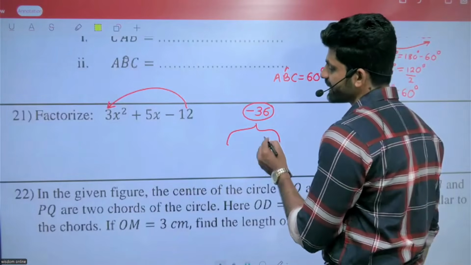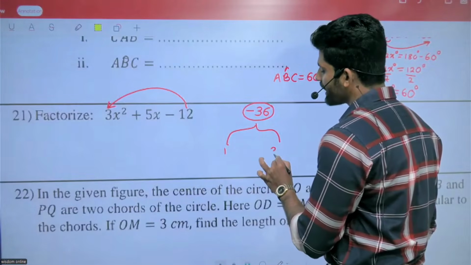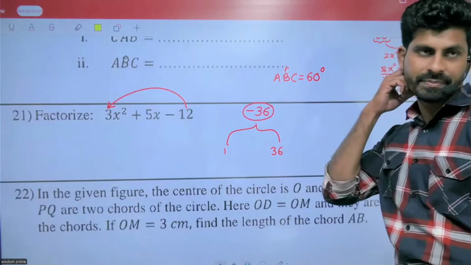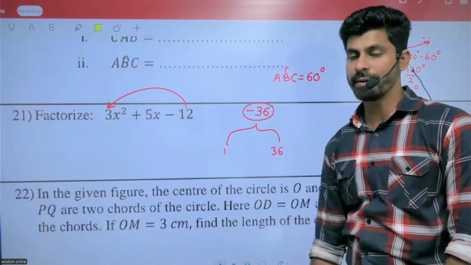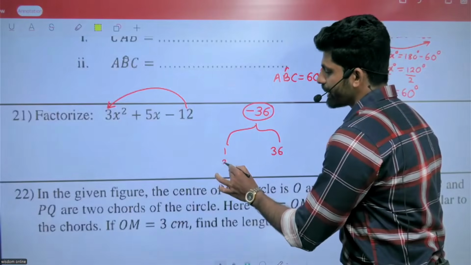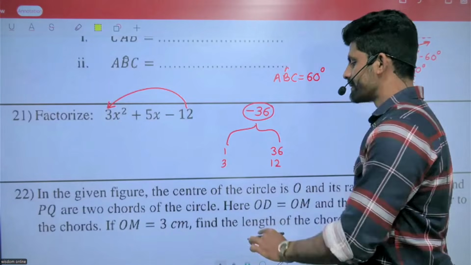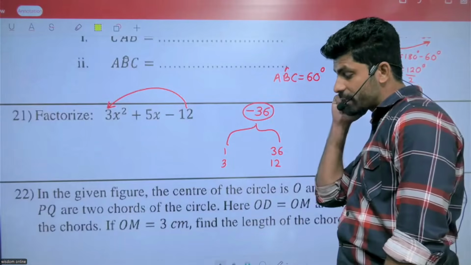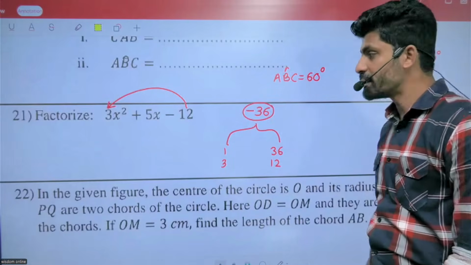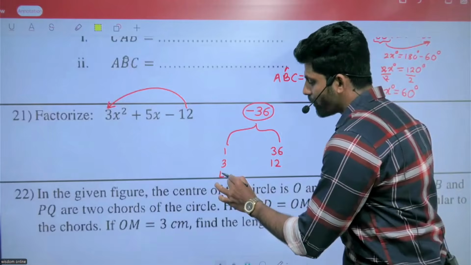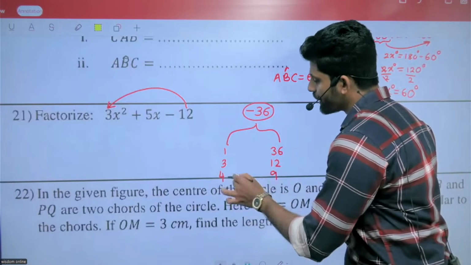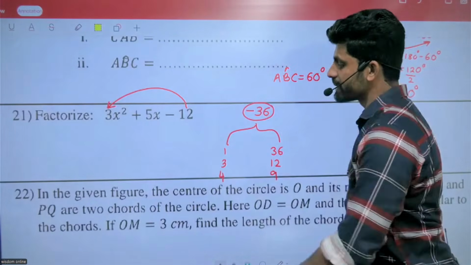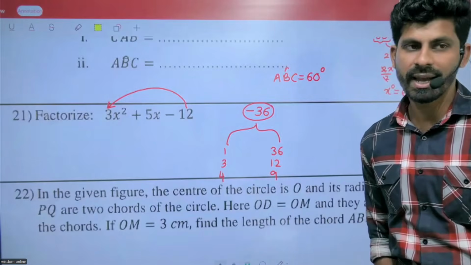Let's see. 1 multiplied by 36 does not work. 36 minus 1 is 35. 3 multiplied by 12 does not work. 12 multiplied by 3 is 36 but 12 minus 3 is 9, so it does not match. 4 multiplied by 9 is 36, and 9 minus 4 is 5. That sets.